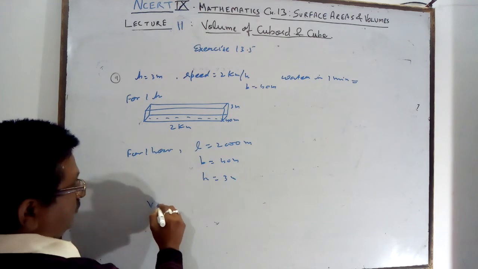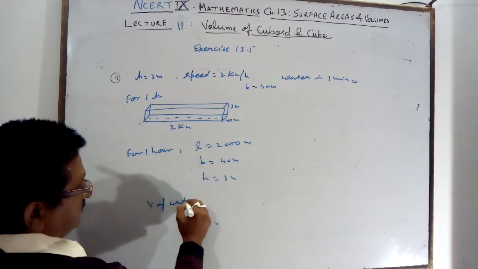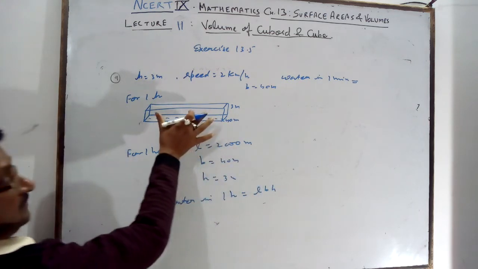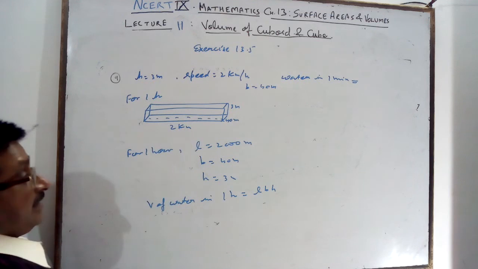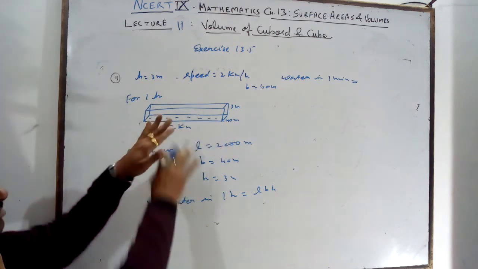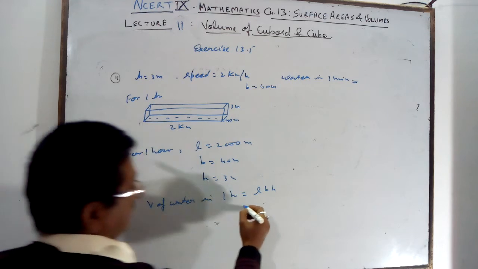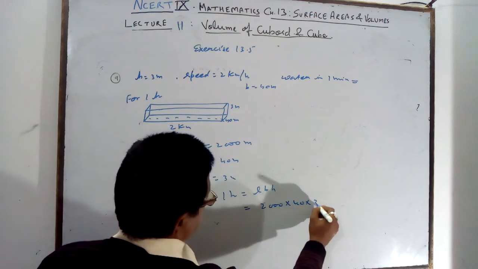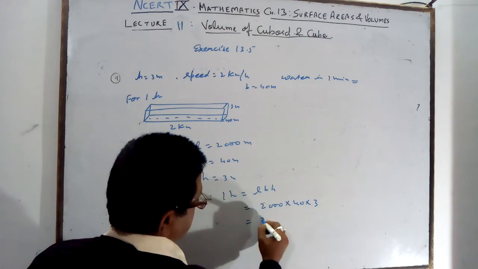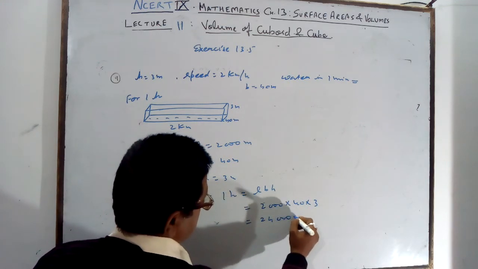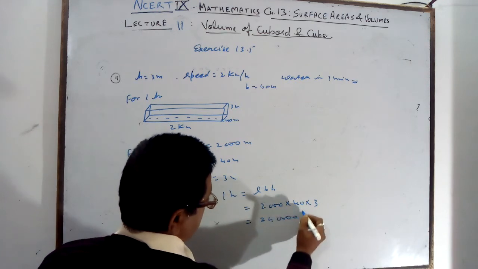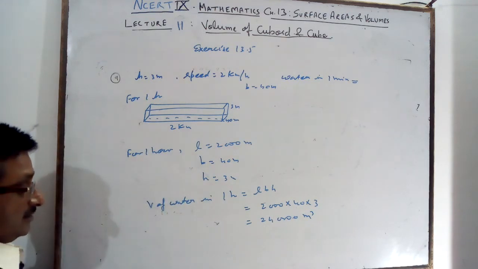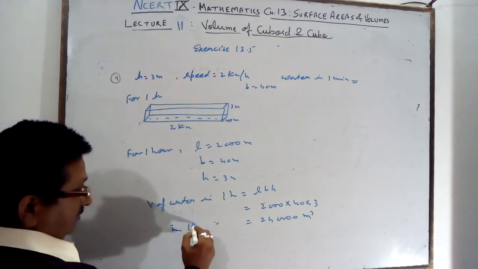So the volume of water in 1 hour is equal to LBH, the volume of this cuboid. From here to here it is full of water. So volume of water is LBH, 2000 multiplied by 40 multiplied by 3, which is 240,000 meter cube of water falling in the sea in 1 hour.